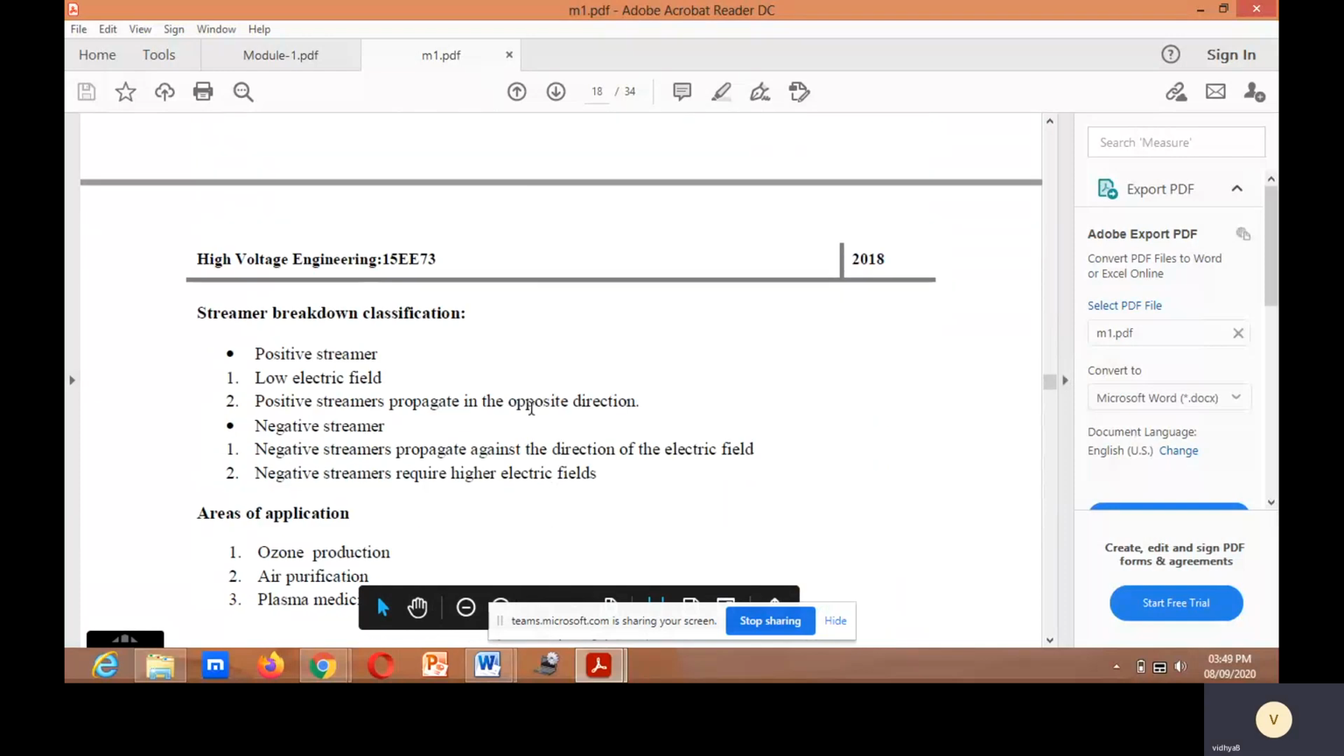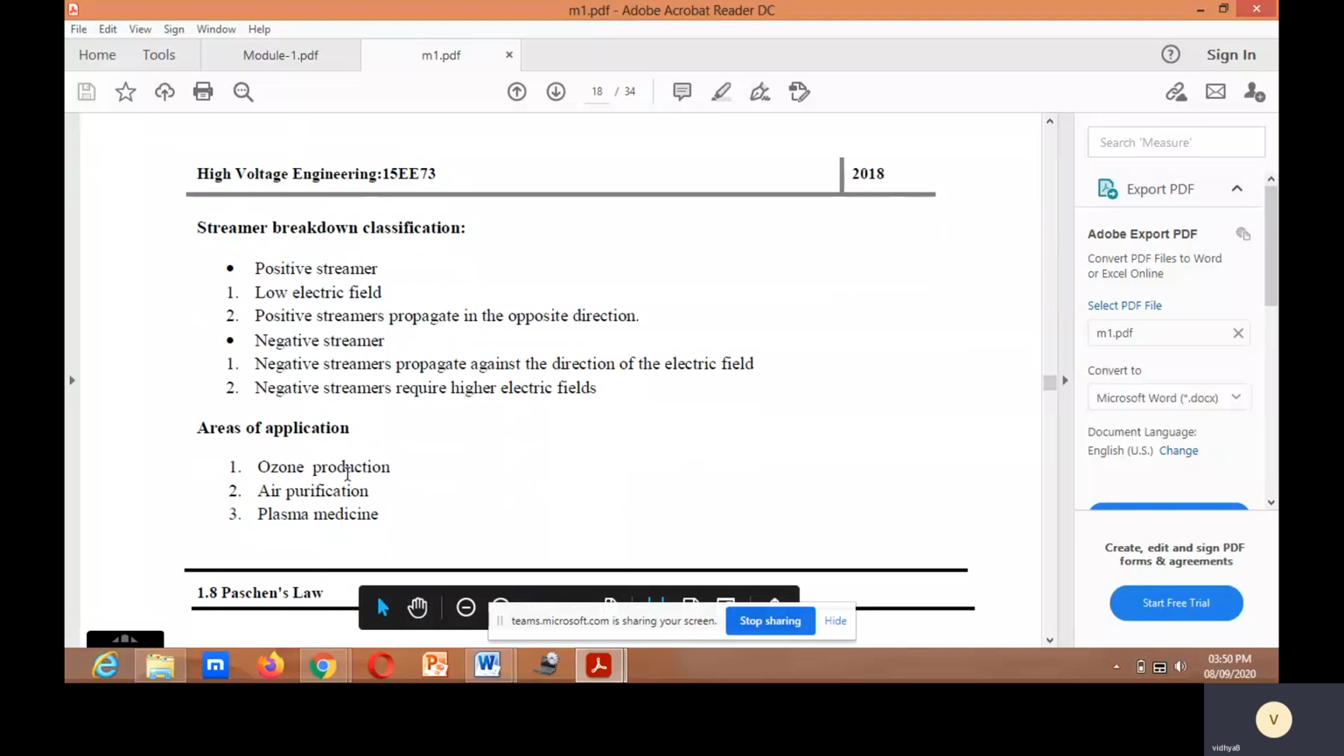Streamer breakdown classification. There are two types: positive streamer and negative streamer. In a positive streamer, a low electric field is required. Positive streamers propagate in the opposite direction. Negative streamers propagate against the direction of the electric field. Negative streamers require high electric fields. Areas of application: ozone production, air purification, plasma medicine.